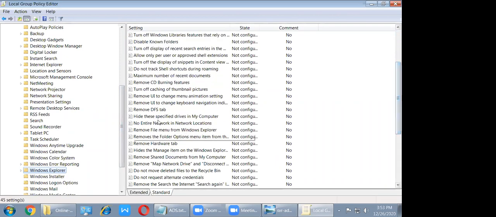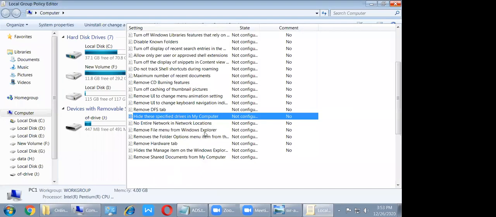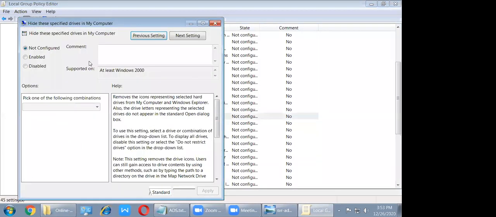See here, what I select. Can anyone read this one? Hide the specific drive in My Computer. So what does that mean? Drives are like local disk C, D, E. So a particular drive I can hide.